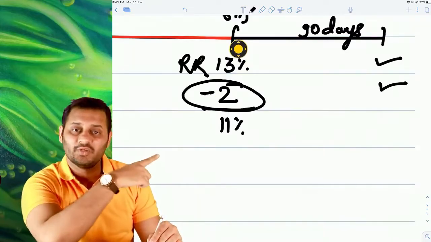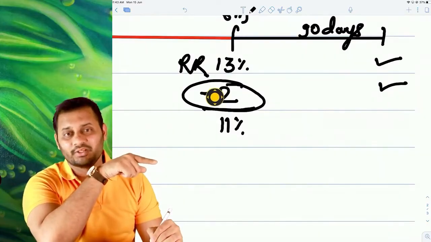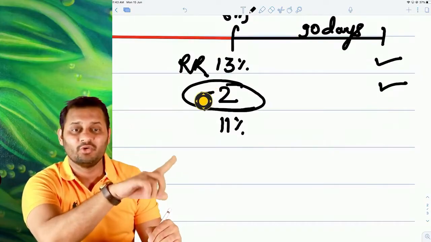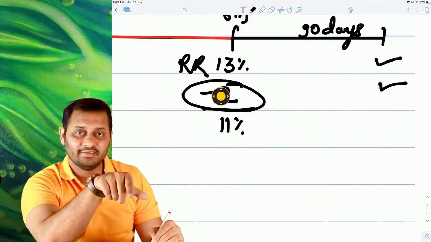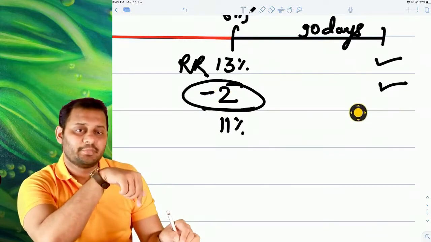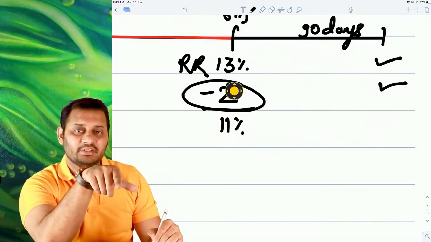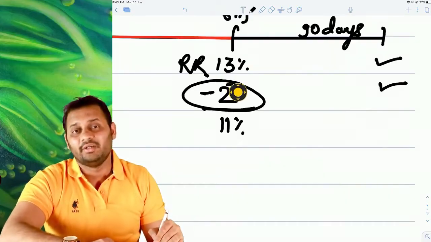The contract will get over here itself by settling the present value of 2%. Why present value? Because originally this was payable after 90 days and it is being settled here itself. That's why the present value will be paid on this date and the contract will get over.